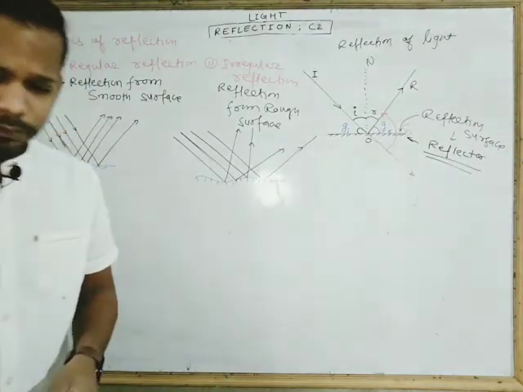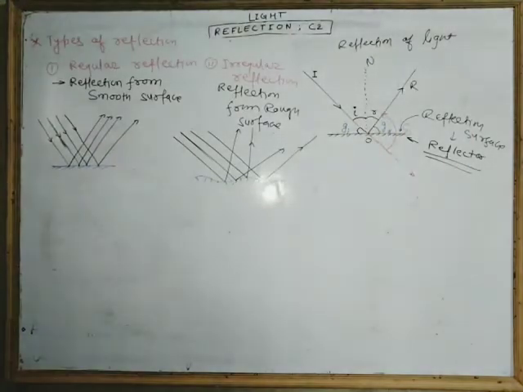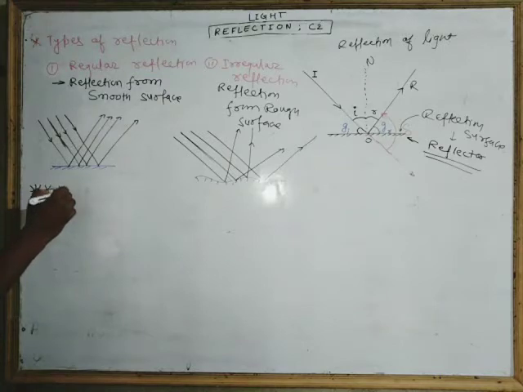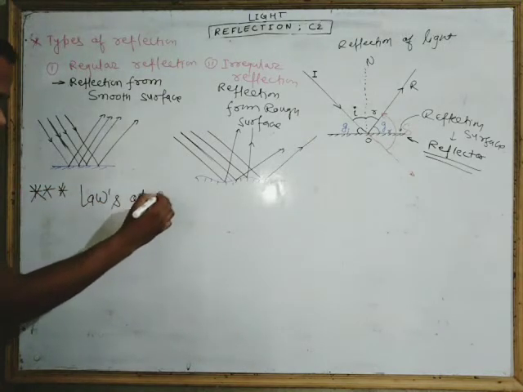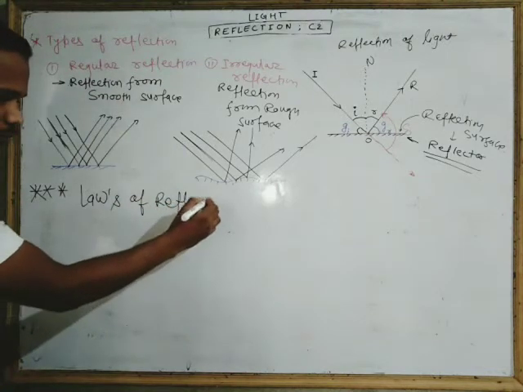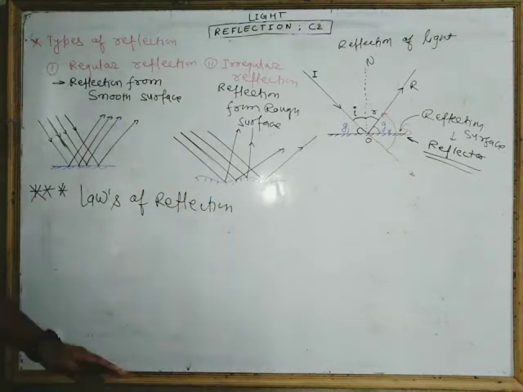Okay, so let me talk about the laws of reflection. Very important. There are two laws.